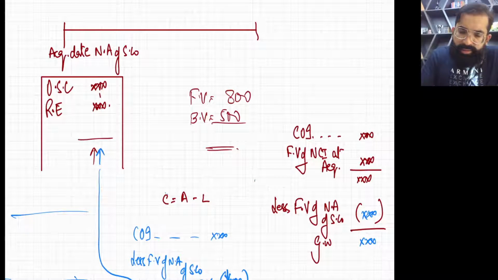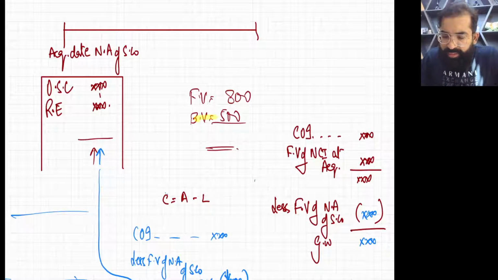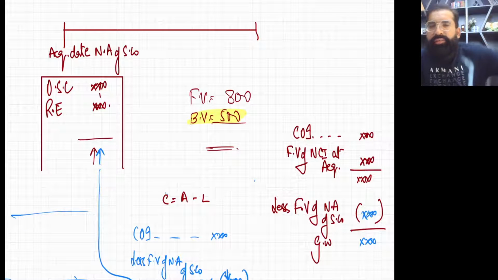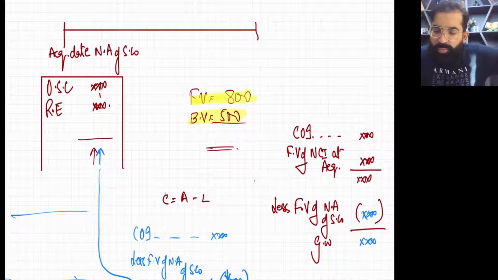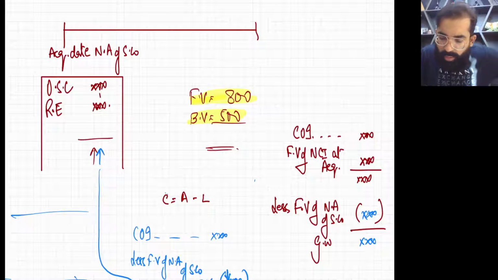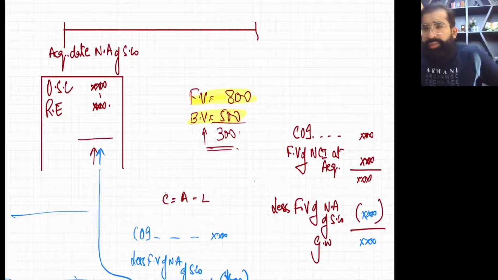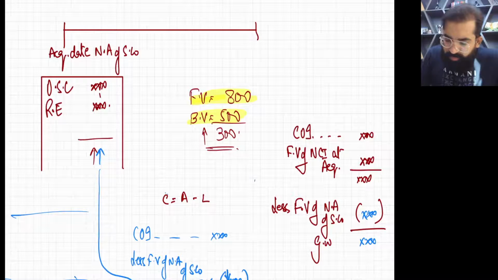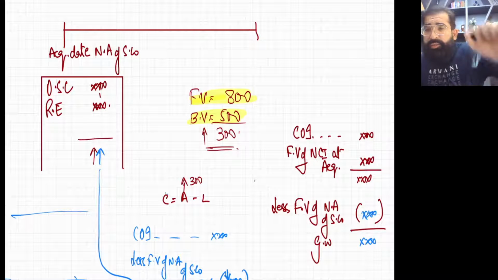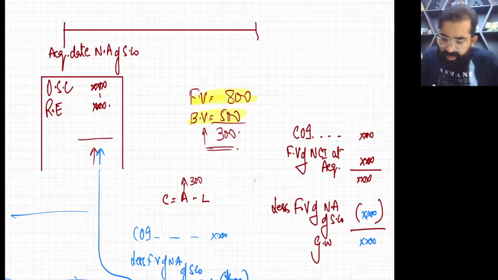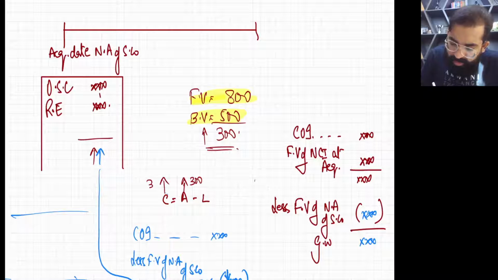For example, at the date of acquisition, there is a plant of S company with a book value of 500, and the fair value turns out to be 800. So we need to do an upward fair value adjustment of 300. It's like upward revaluation. So you will increase the asset by 300, and on the other hand you will increase the net assets.